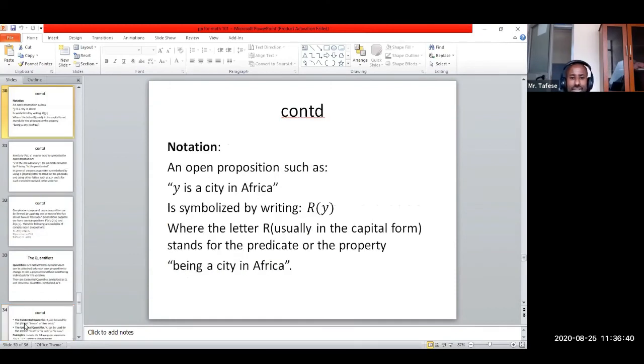The next one is open propositions notation. How are we going to symbolize an open proposition? Say Y is a city in Africa, as we saw earlier. It can be symbolized by writing R of Y. R is the property or the predicate, and Y is a variable. So instead of writing "Y is a city in Africa," mathematically it can be symbolized by R of Y. As I told you earlier, capital R is the predicate or the property, and Y is the variable.